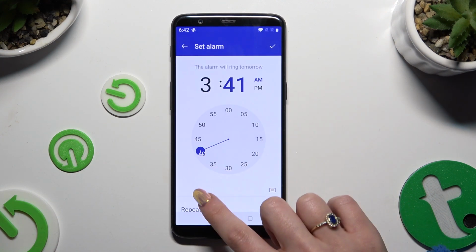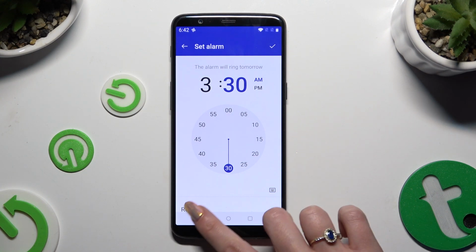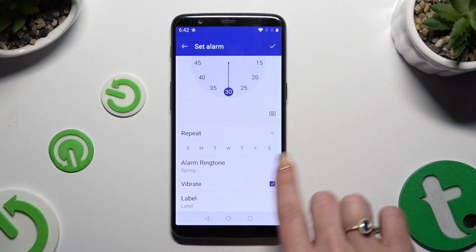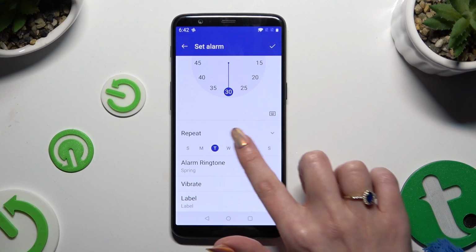First of all, set up an hour. Then scroll down and click on days of the week that you wish to set up.